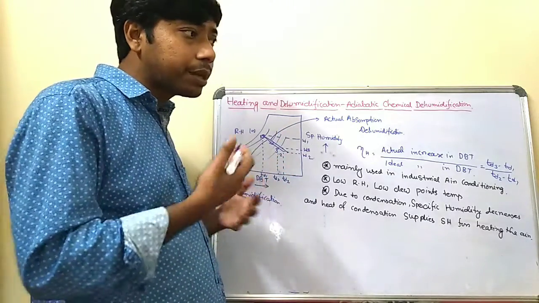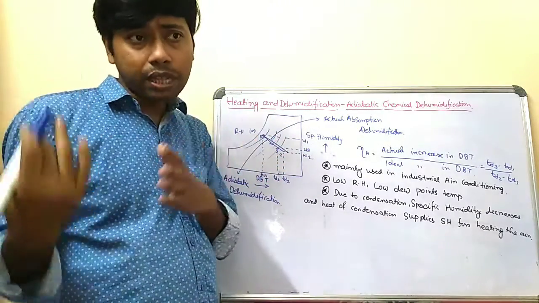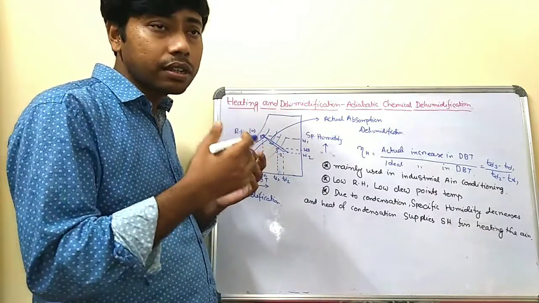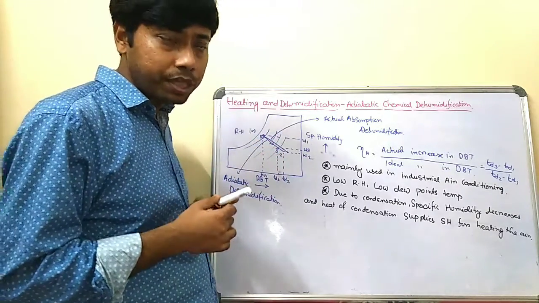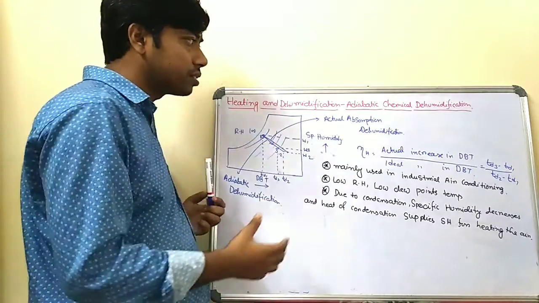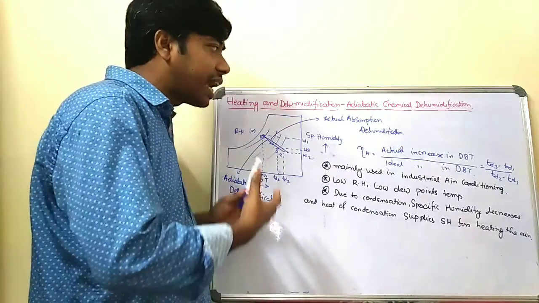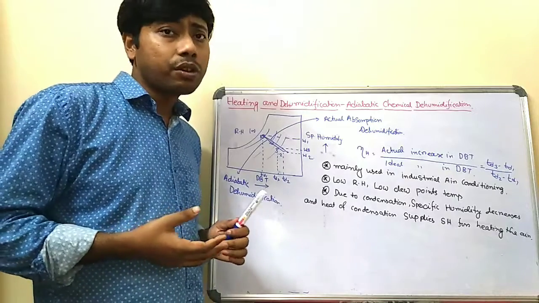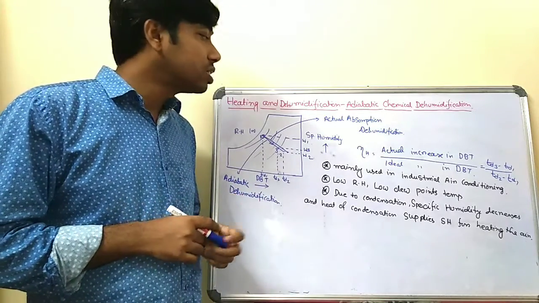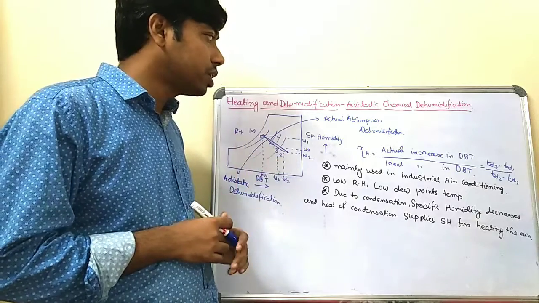Similarly, when the latent heat is given up, it increases the dry bulb temperature of the air. That indicates your heating process. So this is a combination of heating and dehumidification. It is done by an adiabatic process in a chemical way, so this is the adiabatic chemical dehumidification process.